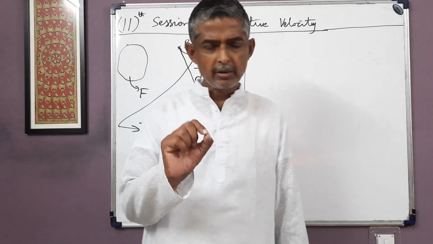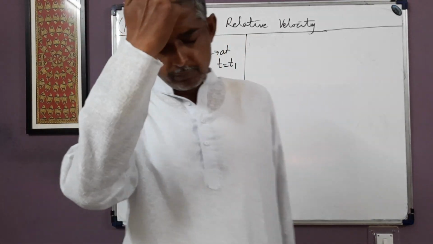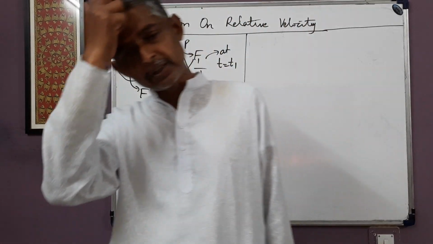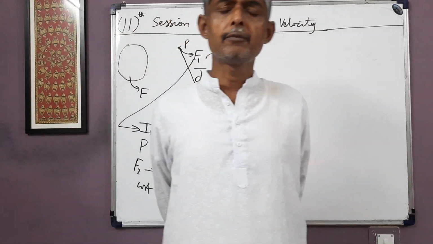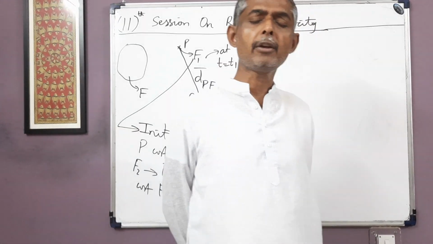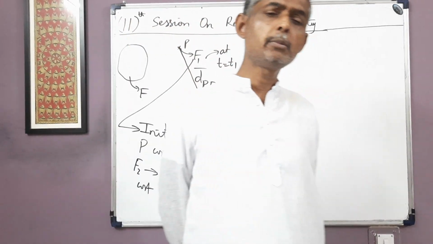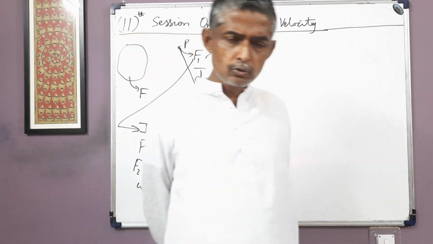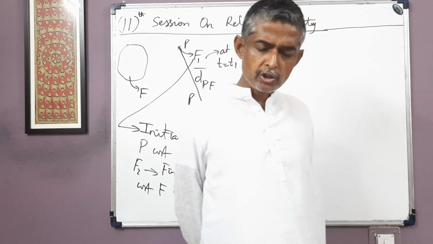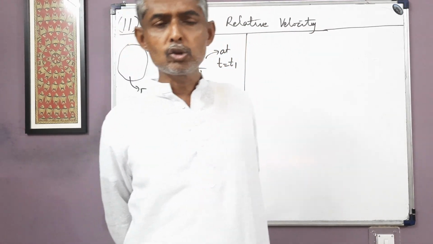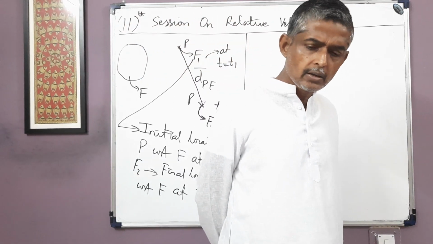So I'll summarize one of the main important points. If we want to know the displacement of P with respect to F in t1 to t2, then for that we should see the locations of F which P occupies at these two time instants. If we want to know the displacement of P with respect to M in t1 to t2, then we should note down the locations of M which point P occupies in t1 to t2.